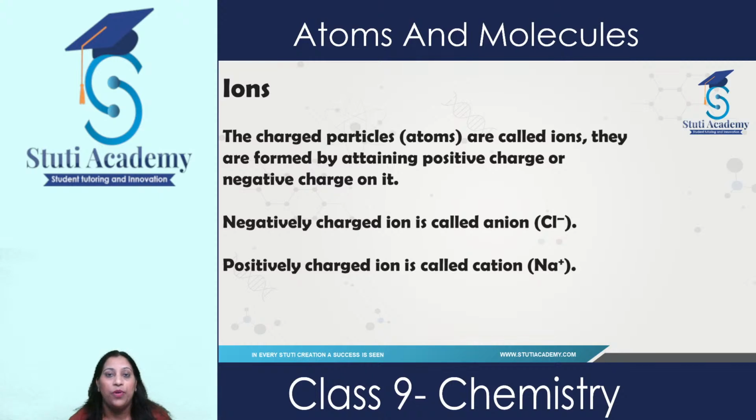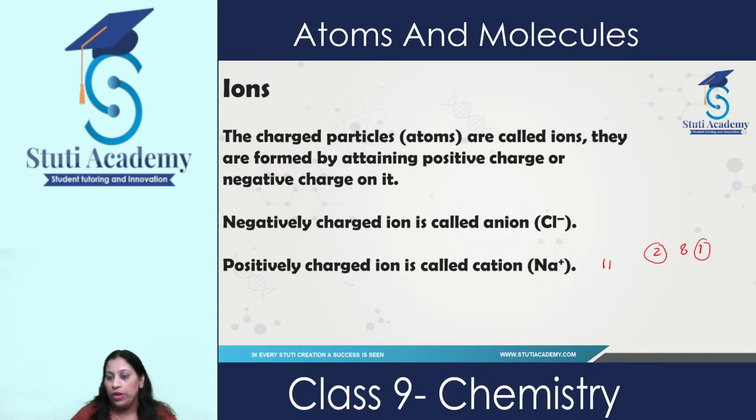Let's take an example of sodium. Sodium, its atomic number is 11, and its electronic configuration is 2, 8, 1. If any element wants to be stable in nature, its outermost shell has 2 electrons or 8 electrons, but here 1 is present, so it can lose 1 electron.